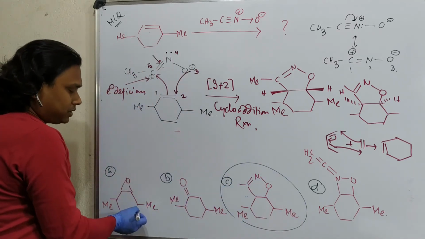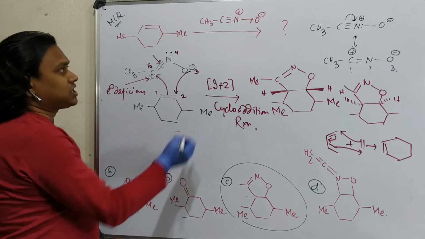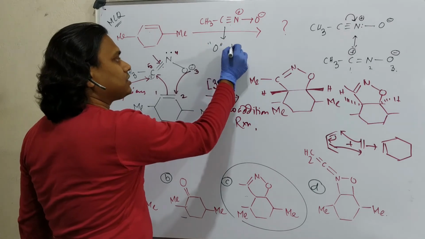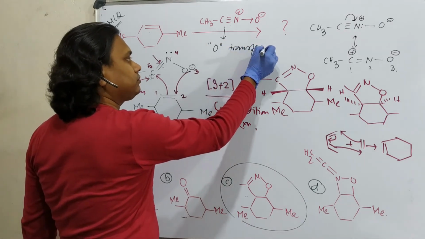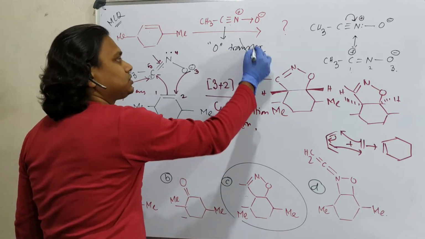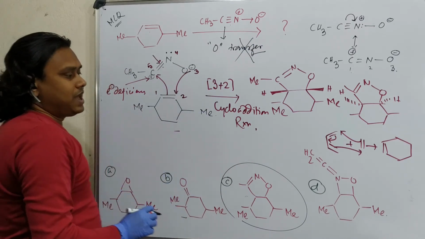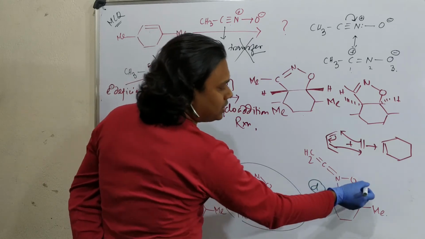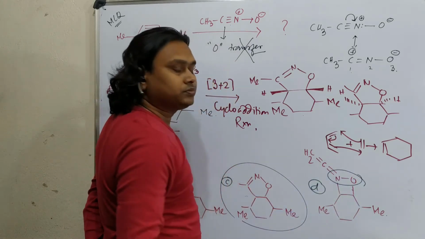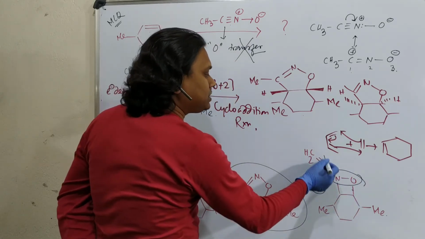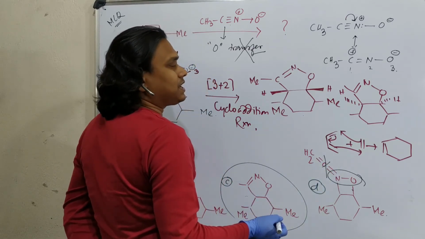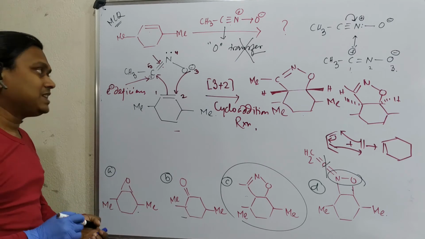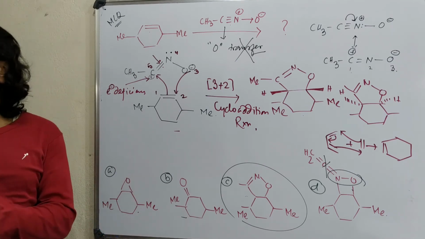Why is this not possible? This is a simple oxygen transfer reaction, but the nitrile oxide is not acting as an oxygen transfer agent here. So not possible. And second, when there is a chance of 3 plus 2 cycloaddition, why would it undergo 2 plus 2? It will not, so this is not possible. Actually, this is a confusing thing. It will confuse you. So if this question appears in your exam, in less than 30 seconds, how can you end up with the right answer?